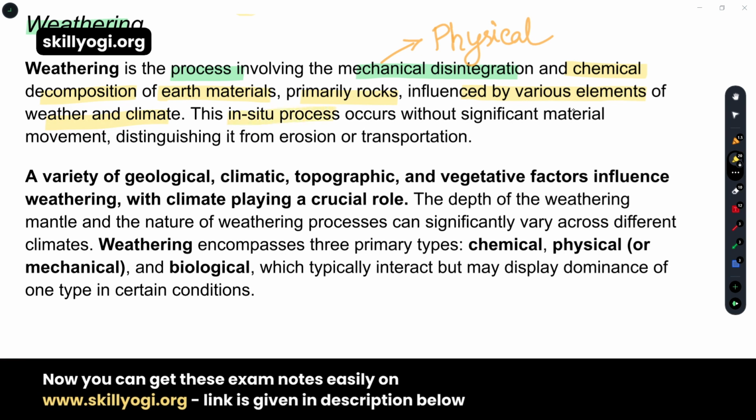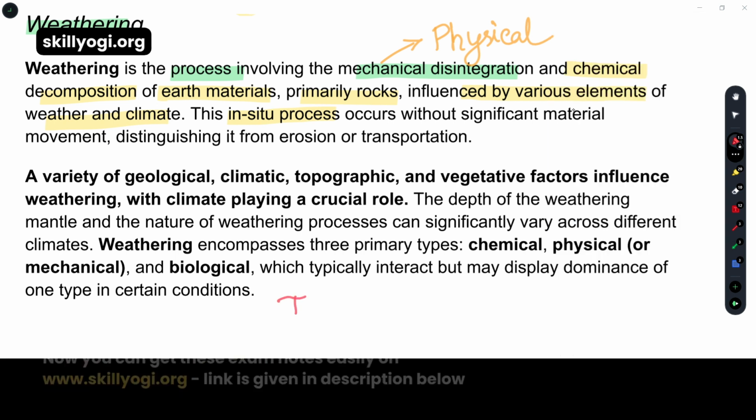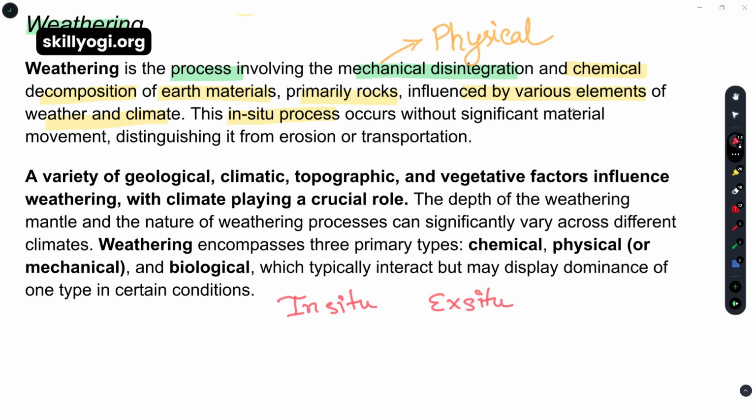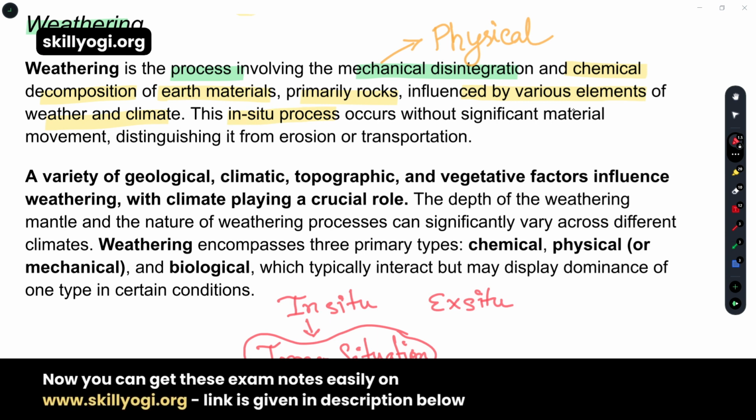This is an in situ process. If I am writing over there, there are two kinds of processes. The first one is in situ and the second one is ex situ. In situ, that means, you will remember this trick, inner situation, that means those plants or the animals which are situated in their own place, through which places we will go to reserve those animals. That is called inner situation, or where their main shelter is.